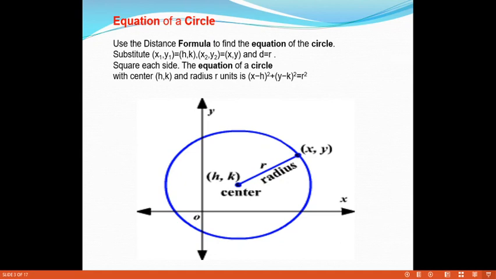Squaring on both sides, the square root cancels. The formula becomes (x2 minus x1) whole square plus (y2 minus y1) whole square equals r square. Substituting the points (x1, y1) and (x2, y2), therefore (x minus h) whole square plus (y minus k) whole square equals r square. So that is the equation of the circle. Once again I repeat: the equation of the circle with center (h, k), P(x, y) any point on the circle, and radius r.